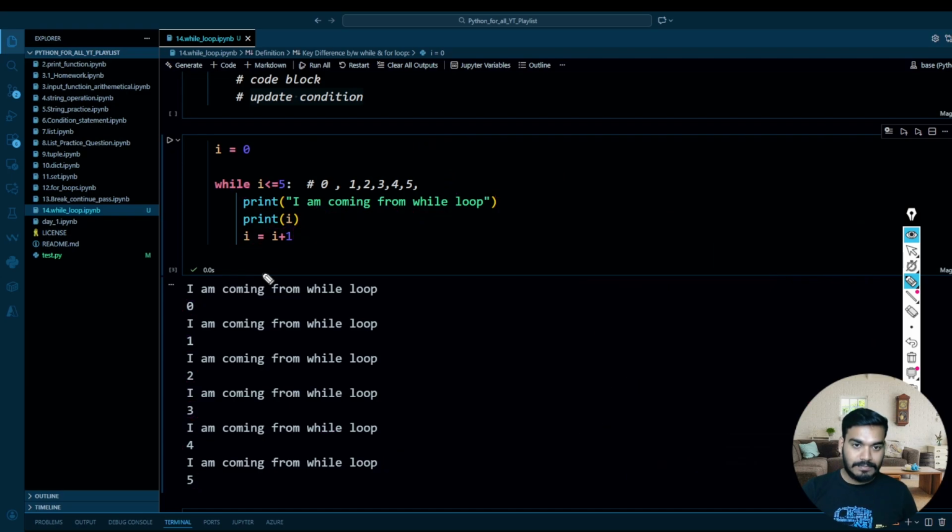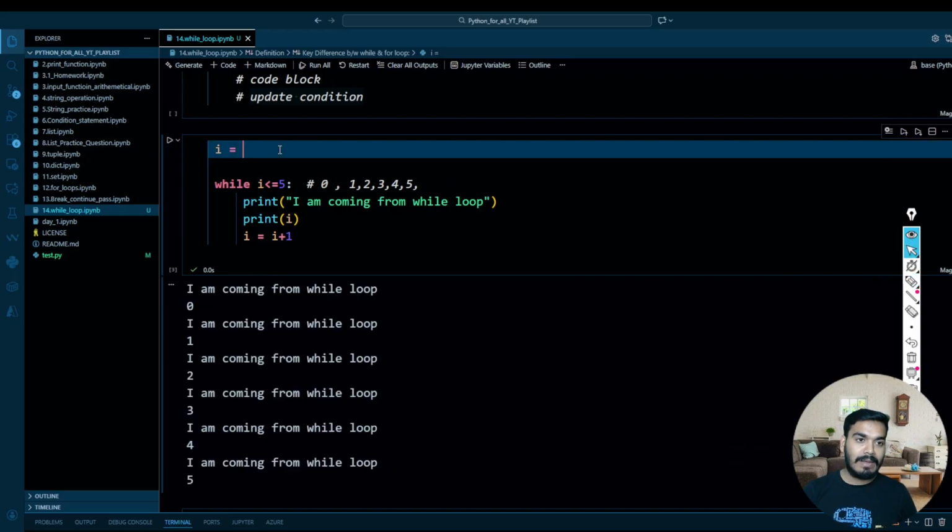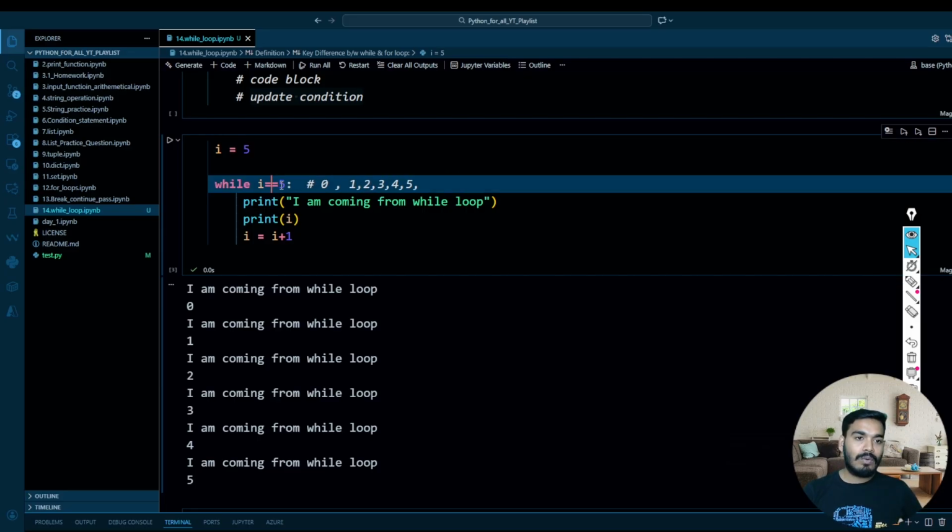Now what I'll do is, I can make this the other way also. I can write over here 5, and let's say I is greater than, I want to decrease it every time by 1. So your condition of the while should always run for I from 5 to 0. Whenever it is less than 0, then it should stop. So what should I write over here? Greater than or equal to 0.